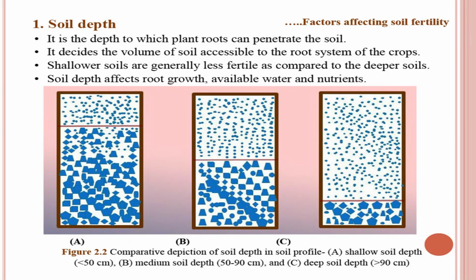Let us see soil depth. Soil depth is an important component of soil fertility. It is the depth to which plant roots can penetrate the soil. It decides the volume of soil accessible to the root system of the crops. Shallower soils are generally less fertile as compared to deeper soils. Soil depth affects root growth, available water and nutrients, etc. Therefore, soils which have shallower depth are generally poor in fertility and deeper soils are generally rich in fertility.